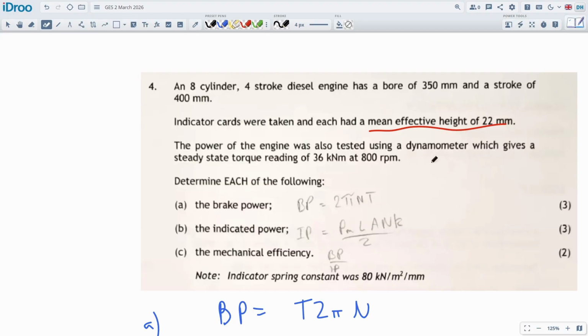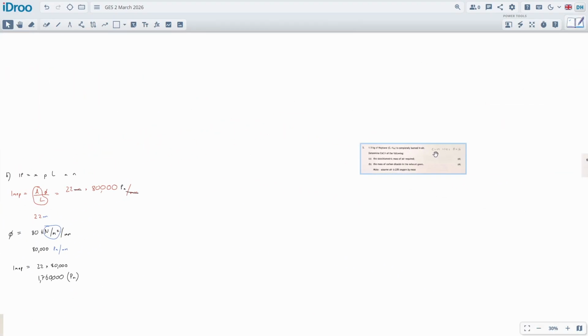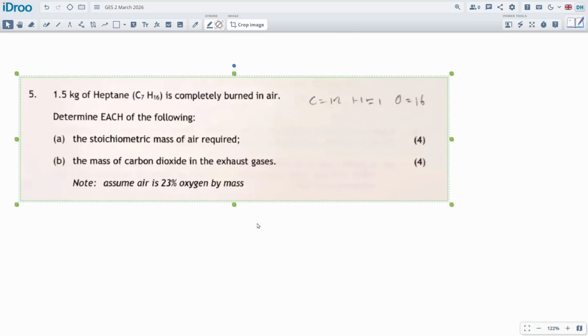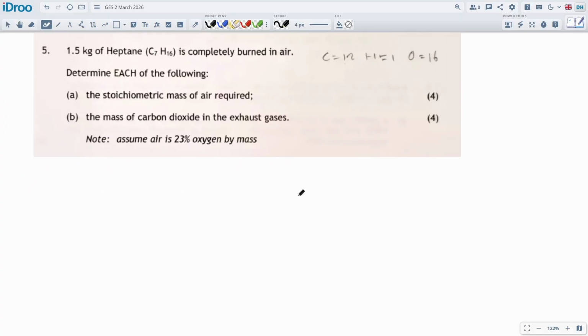Okay, let's check out number 5. See if it's any better. Okay, number 5. 1.5 kilograms of heptane is completely burnt in air. Determine the stoichiometric amount of air required, mass of carbon dioxide in the exhaust gases. So, yeah, okay. So this is a normal combustion question. Nothing spooky, nothing strange. They're not doing anything really twisted at the end.